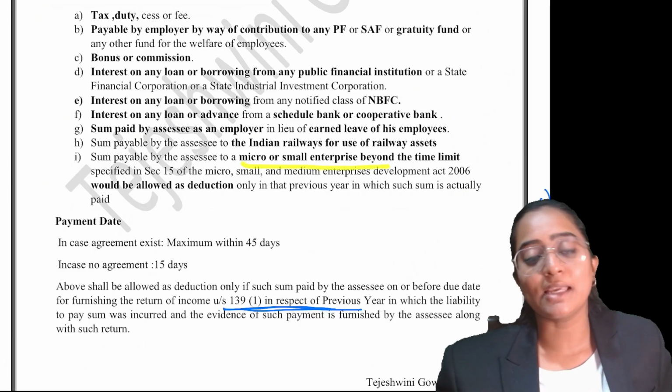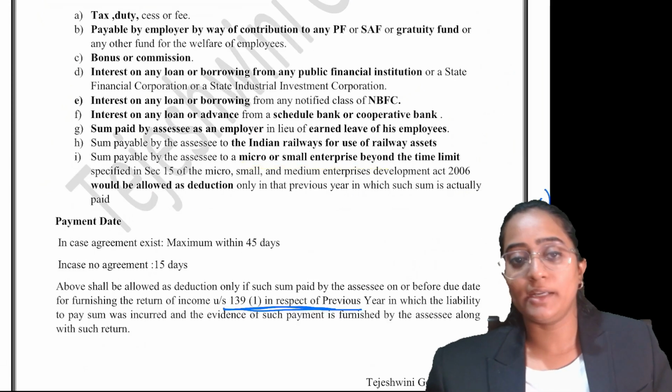Last point over here, people, there's a sector that is MSME, micro and small enterprises.